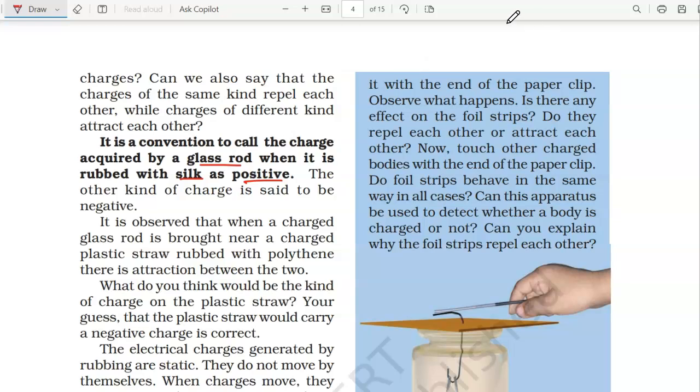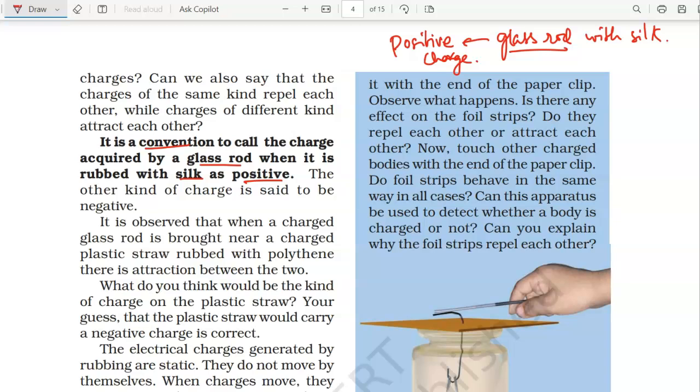So whenever you are rubbing a glass rod with silk, then glass rod will always, please remember this, acquire a positive charge. Same way, when you rub a plastic comb through your dry hair, then the comb always becomes negatively charged. So it's a convention.